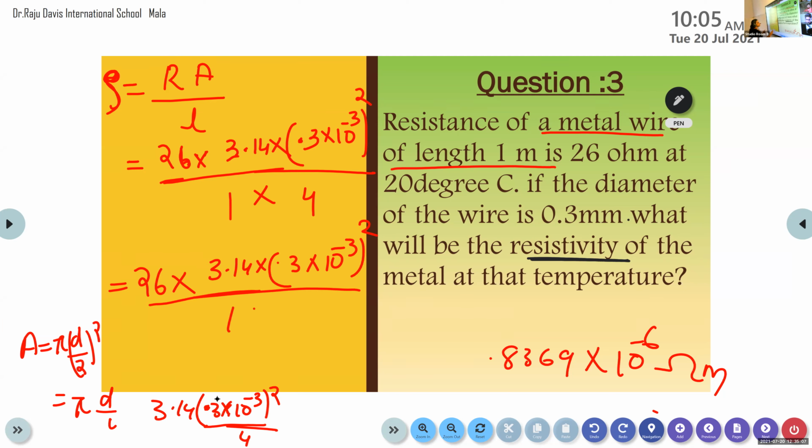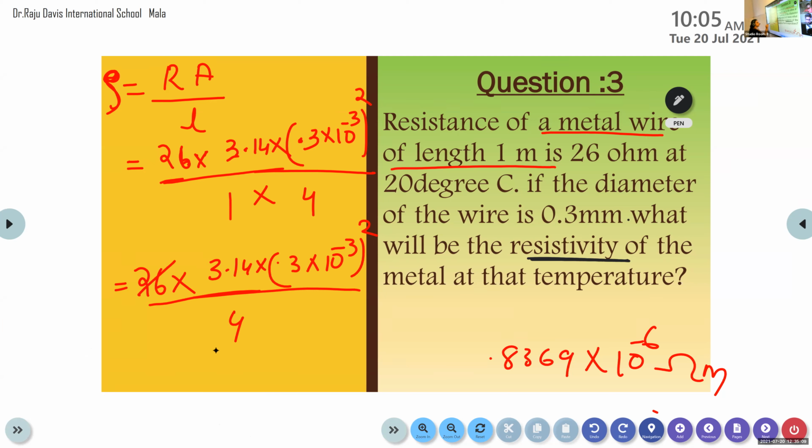Now we are going to solve the expression. We can cut it by 2. Here we have 13, here we have 2. Again cancel this 3.14 by 2. It becomes 1.57. So the answer becomes 13 into 1.57 into 0.3 square. 0.3 into 0.3 is 0.09 into 10 raised to minus 3 square, 10 raised to minus 3 the whole square. It becomes 10 raised to minus 6.